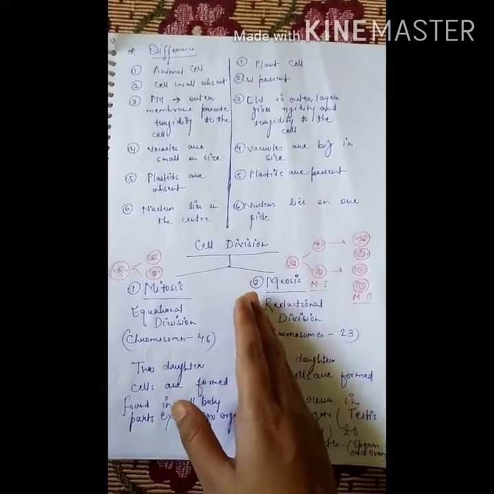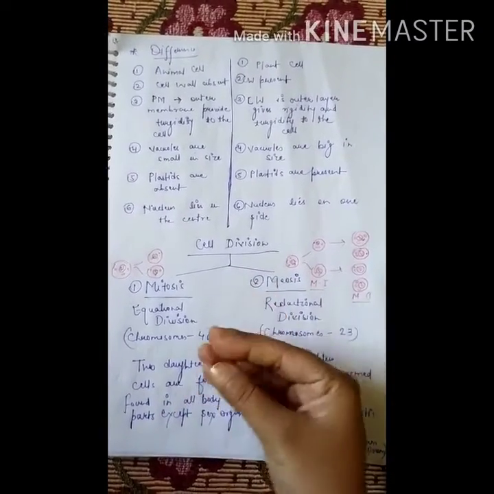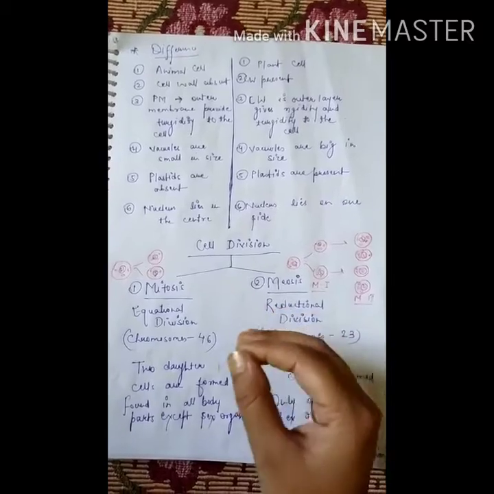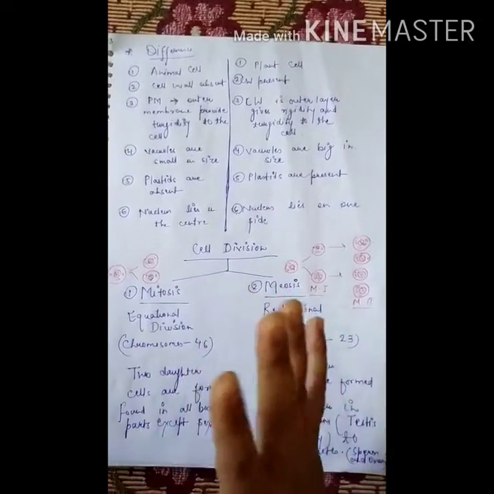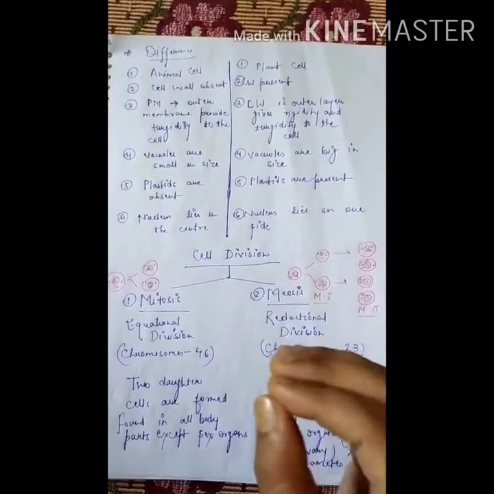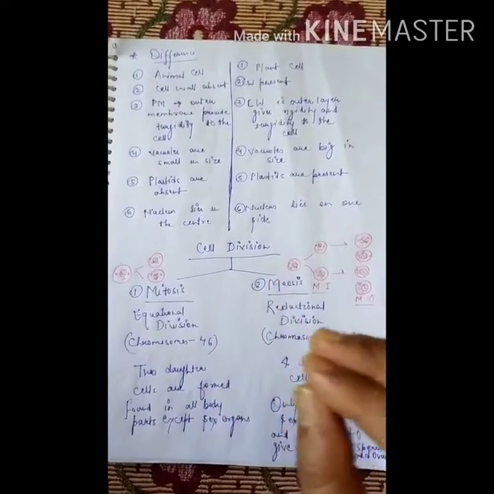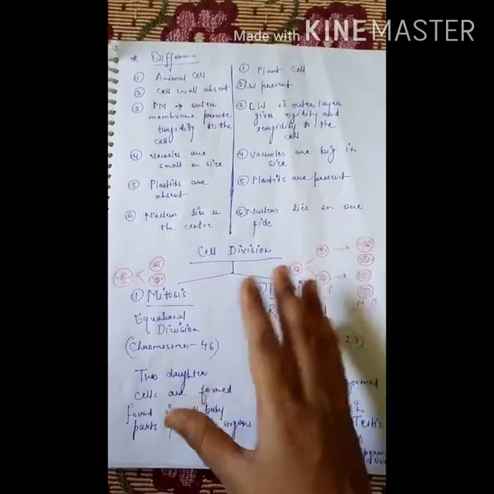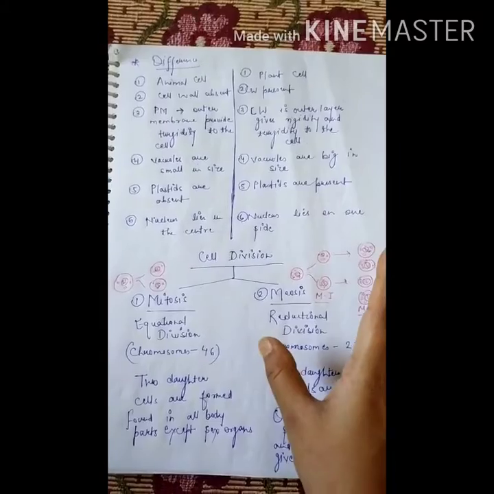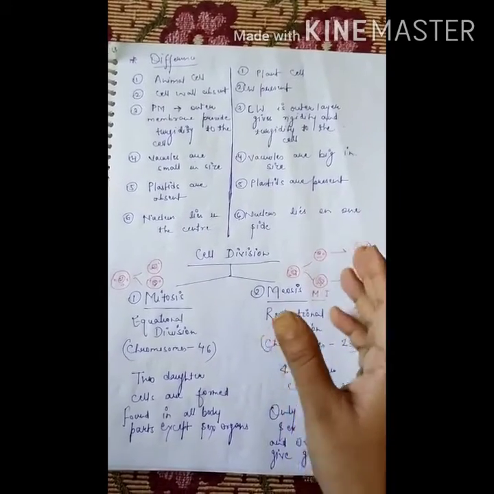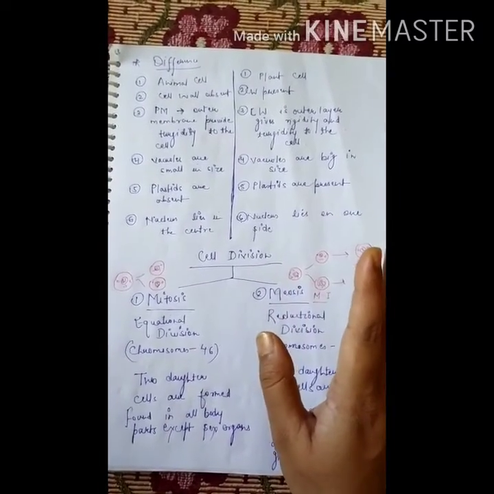Mitosis. What do you mean by mitosis? Mitosis is a type of cell division. It occurs in all the body parts, all the plant cells, means every portion, every part, cells are divided mitotically, okay?